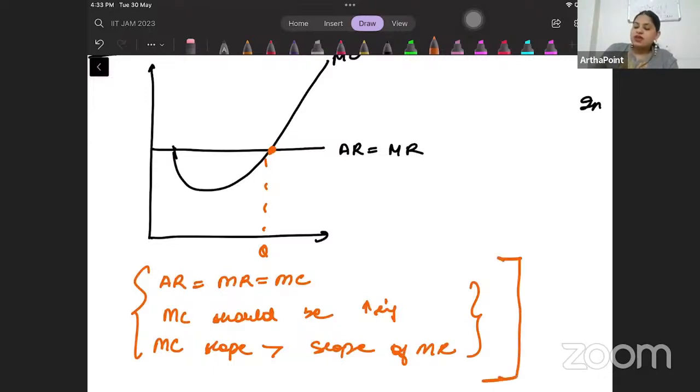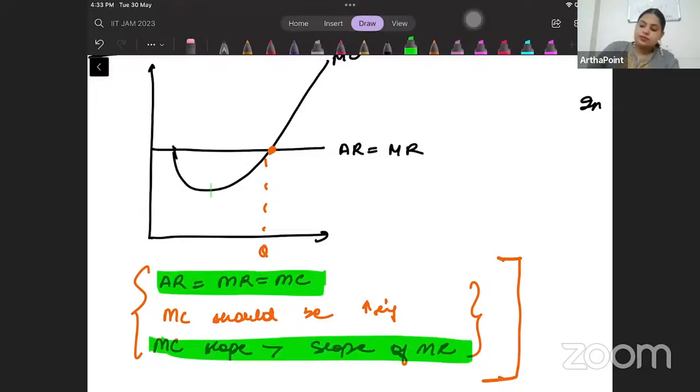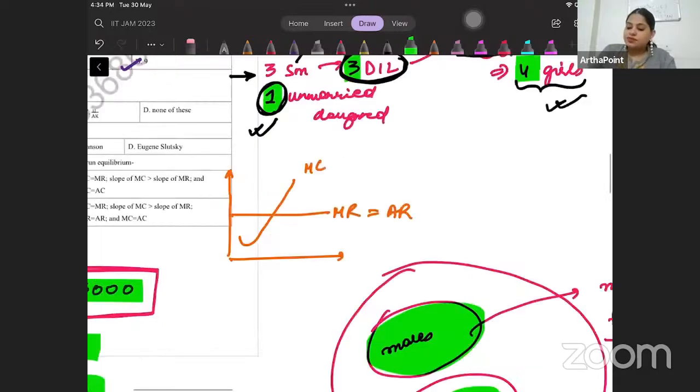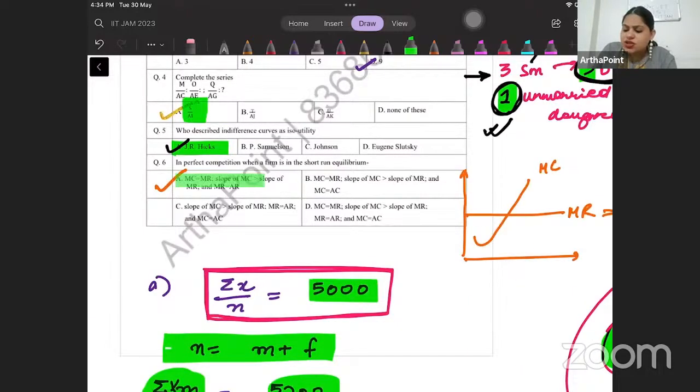AR will always be equal to MR. MR will be equal to MC. So AR, MR and MC will be equal, and MC should be increasing. This is the minimum condition I require. So if I go here, I see that this condition is in part A. MC is equal to MR. Slope of MC is greater than slope of MR. MC is increasing.